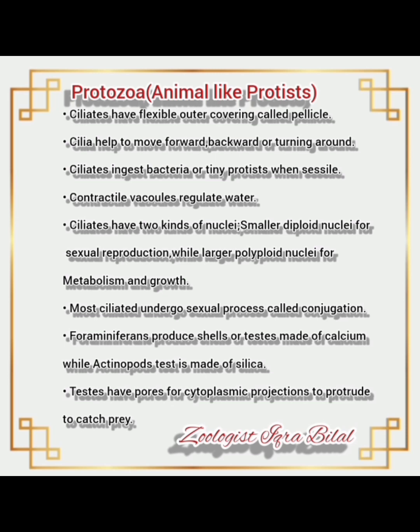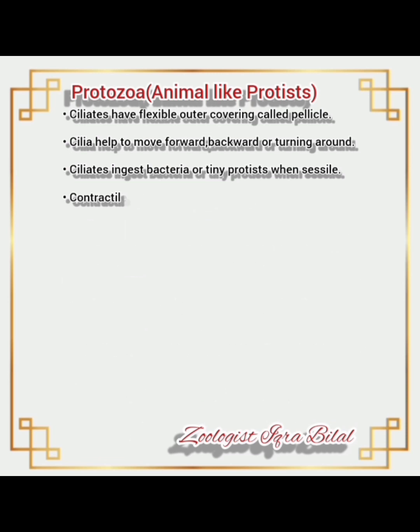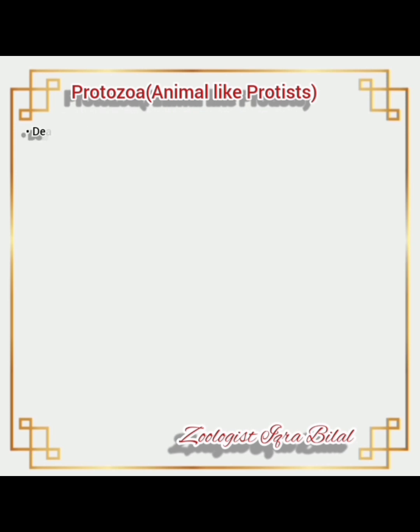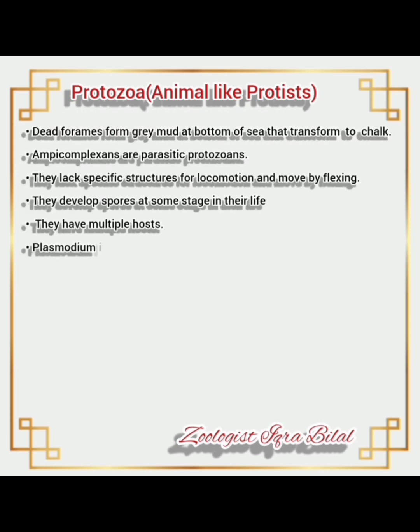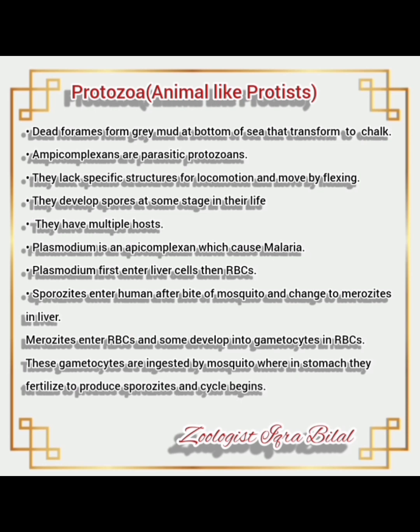This is the difference between foraminifers and actinopods.